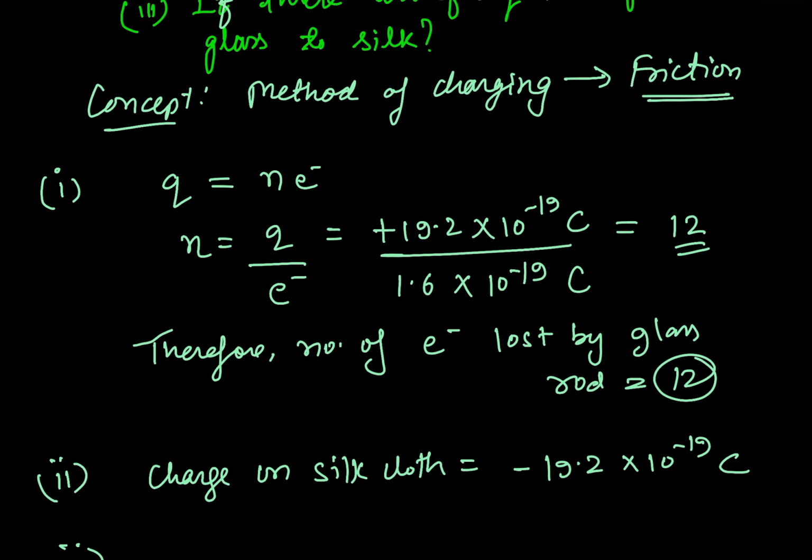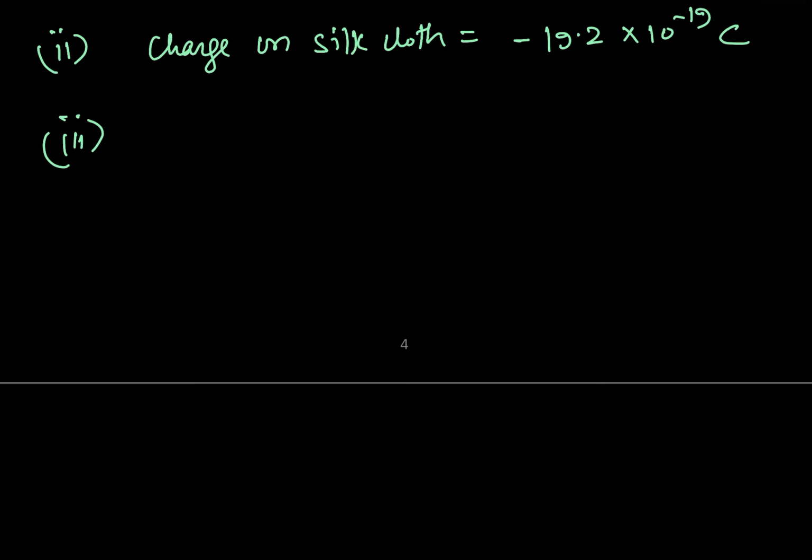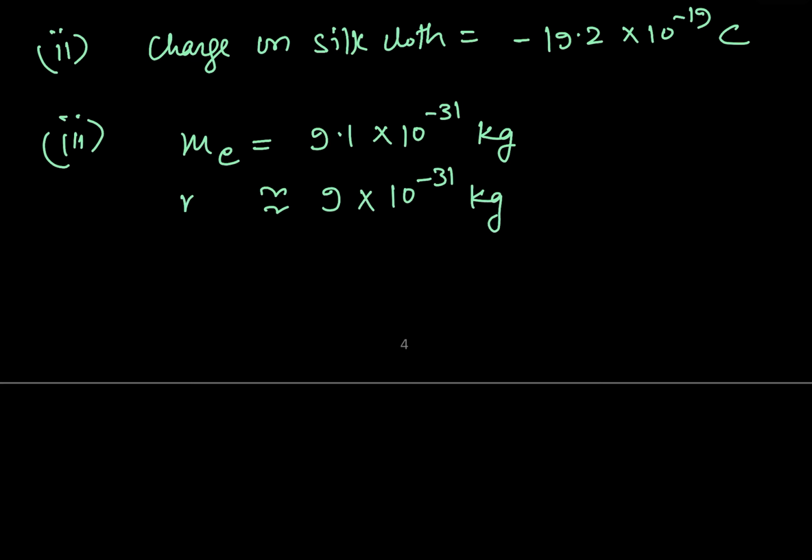Third question is there transfer of mass from glass to silk? In the previous video, we have discussed about that there is a transfer of mass. But note that the mass transferred is negligibly small because the mass of electron is extremely small. So we know that the mass of electron is 9.1 into 10 raised to the power minus 31 kilogram. By making an approximation, I can consider 9 into 10 to the power minus 31 kilogram. This I will consider as a mass of an electron.